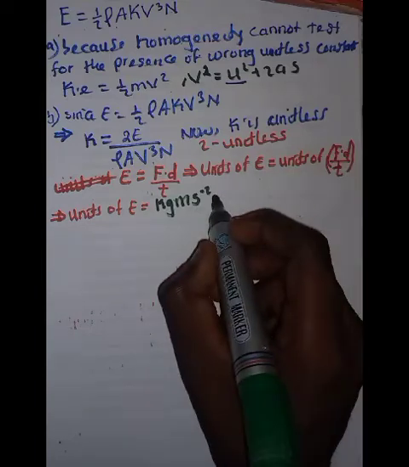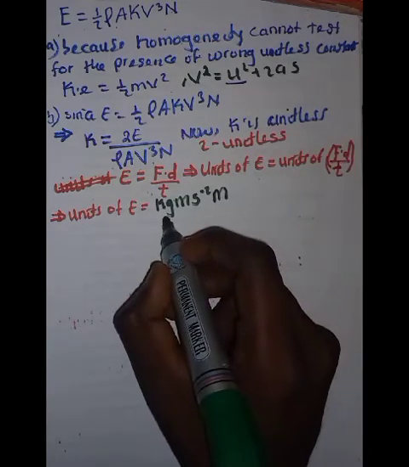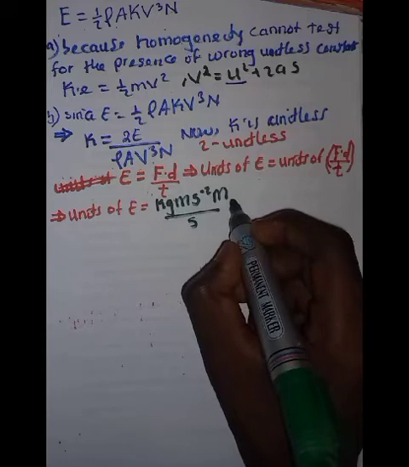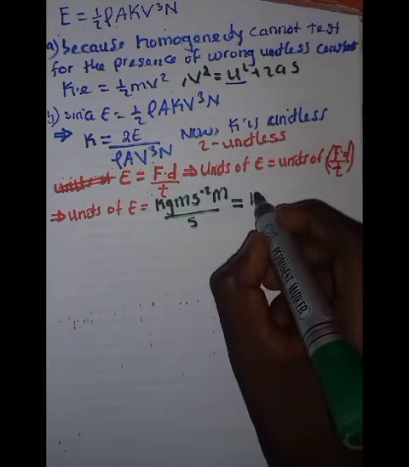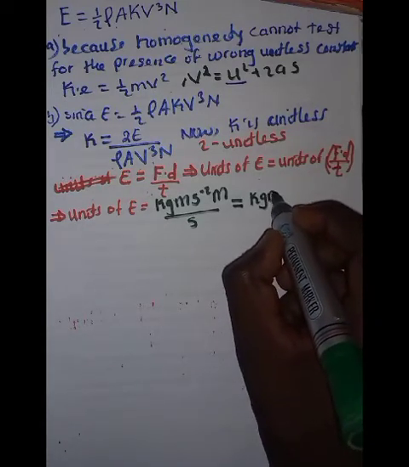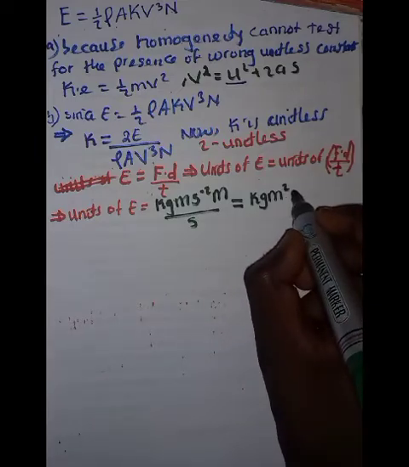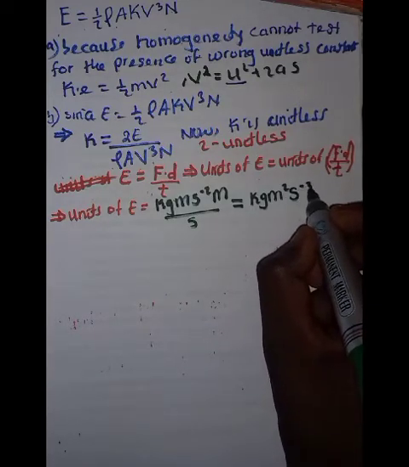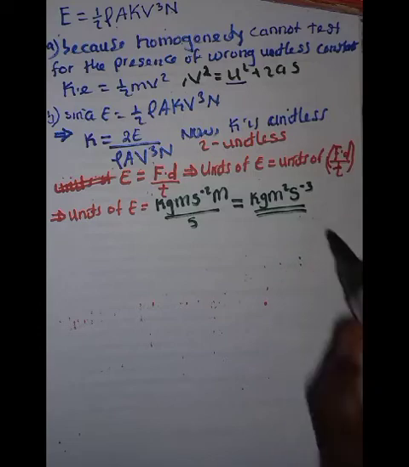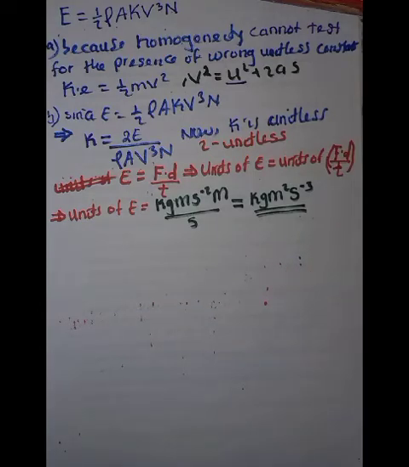Then the distance is in meters. The time is in seconds. So this simply gives me kilograms meters squared seconds to the minus 3. Good. So these are the units of E.